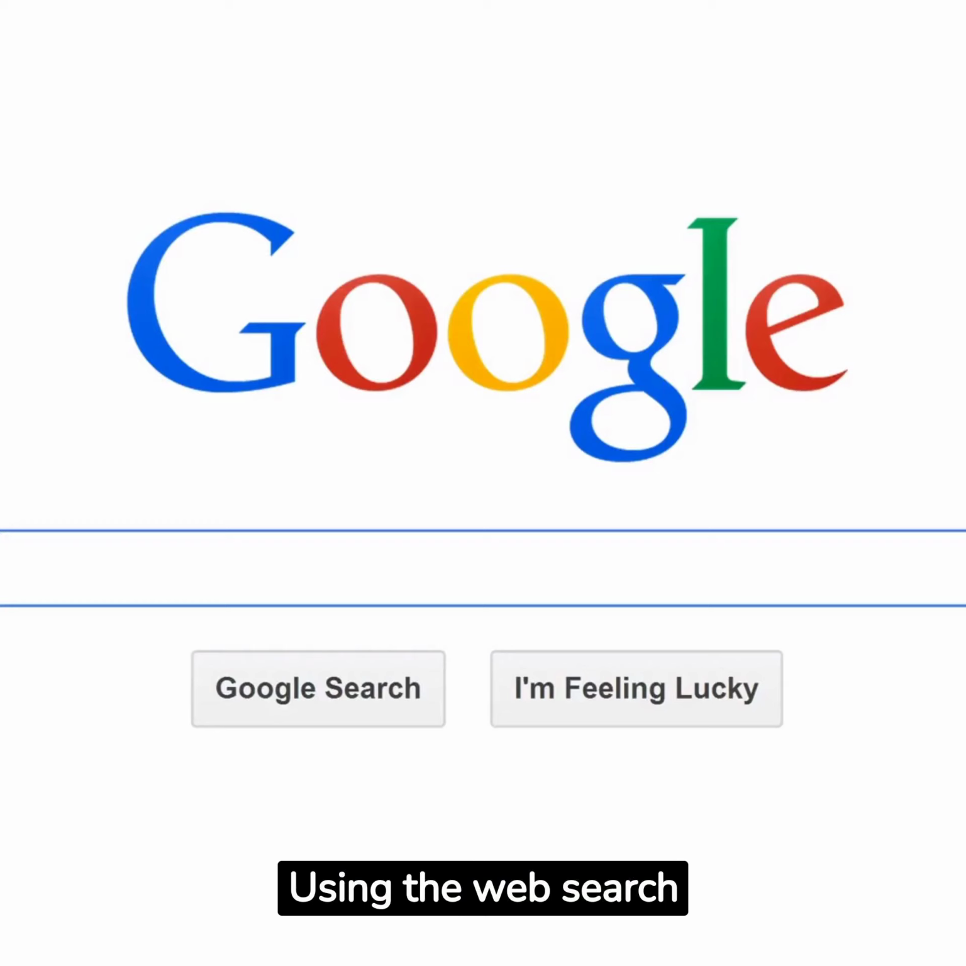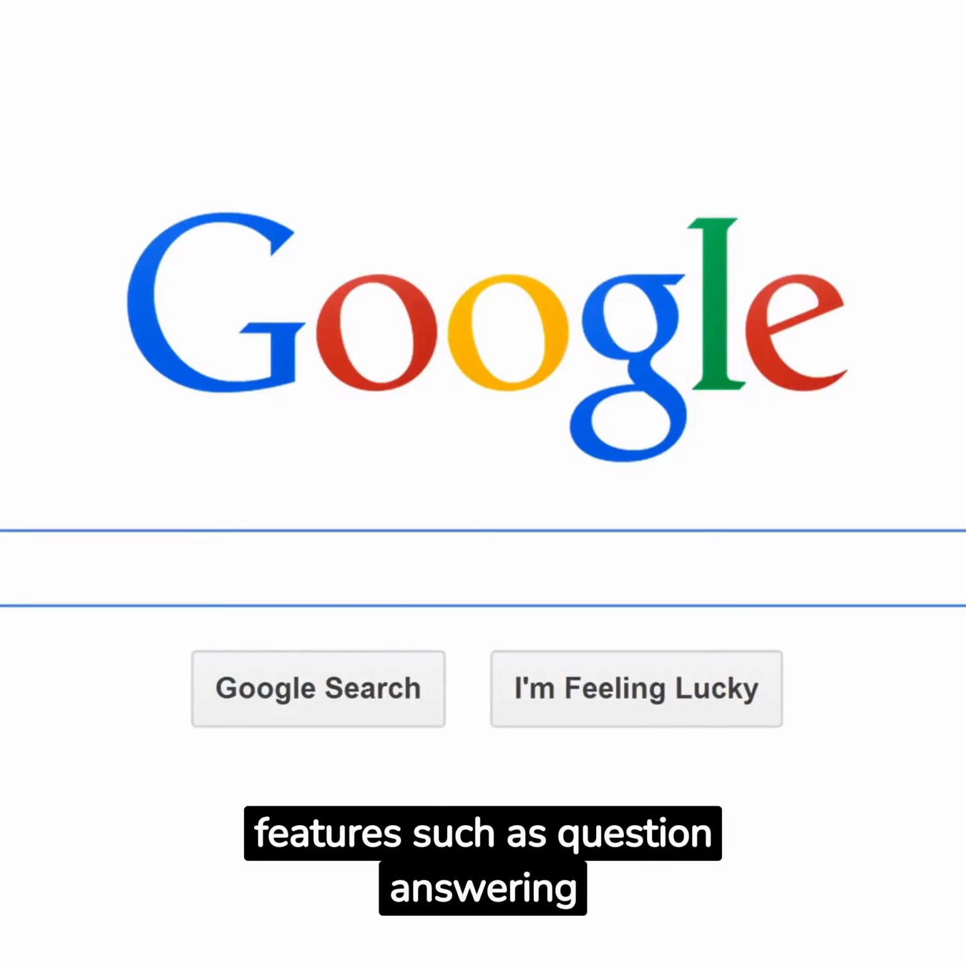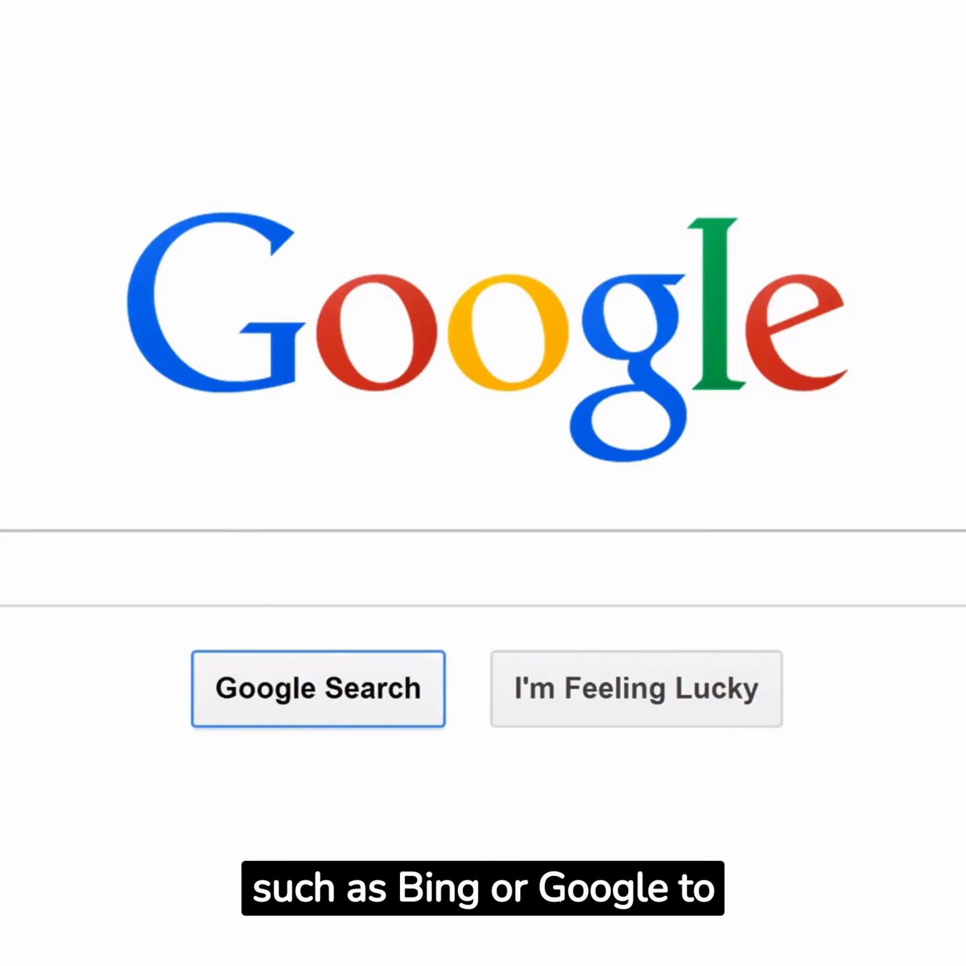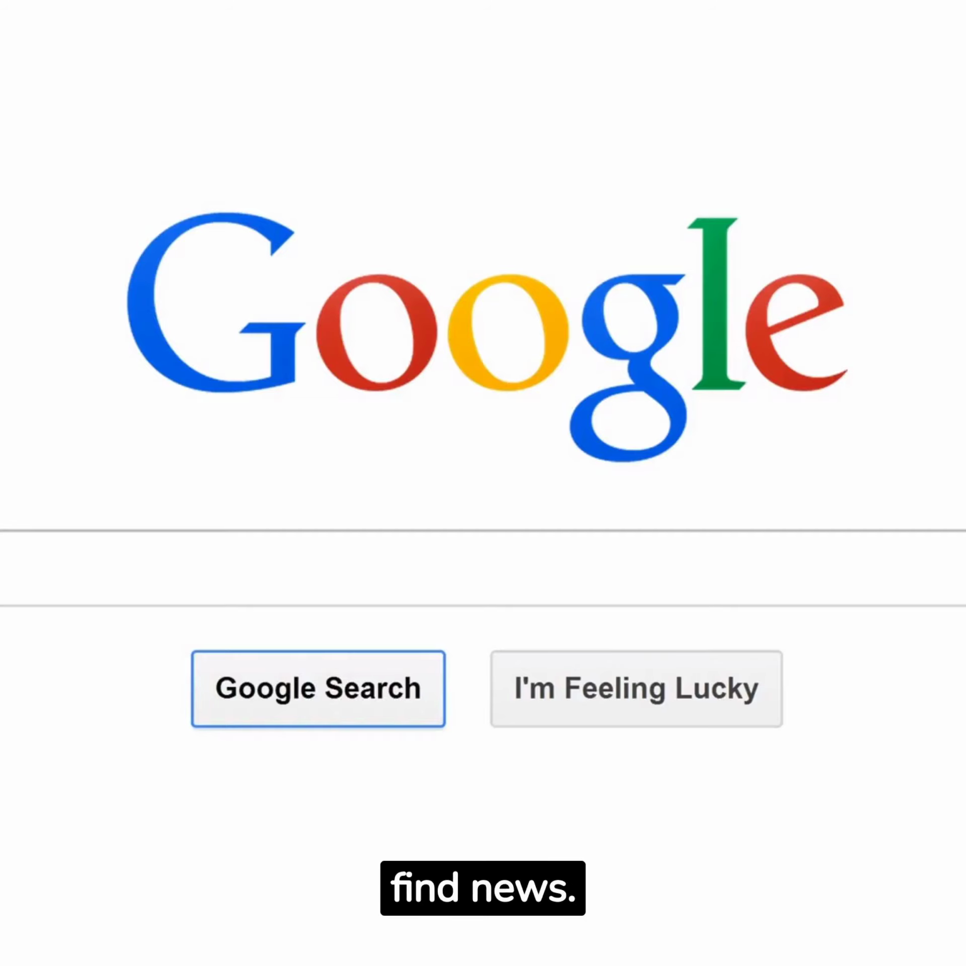Using a web search tool is a powerful way of finding news, especially if you are looking for specific information or sources. A web search tool allows you to enter keywords or phrases related to your topic, and filter the results by date, source, or category. You can also use advanced features such as question answering or image search to find more relevant and accurate information. You can use web search tools such as Bing or Google to find news.